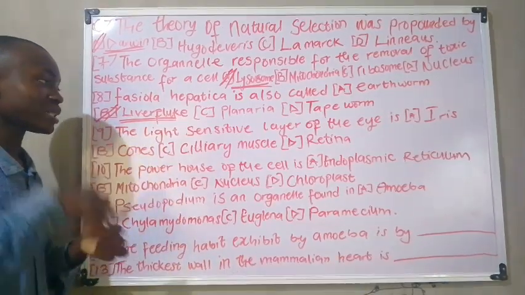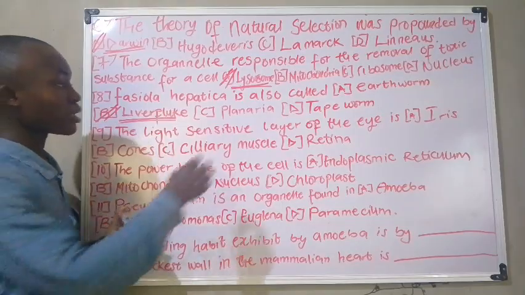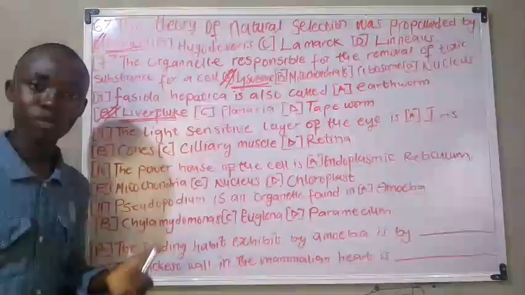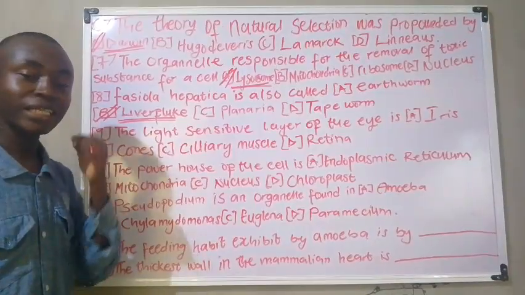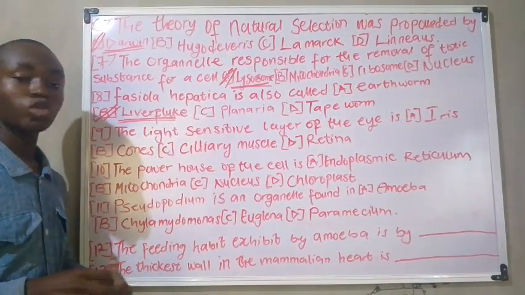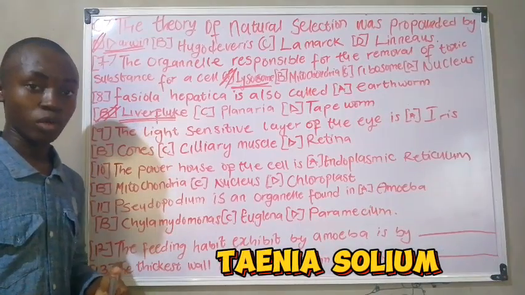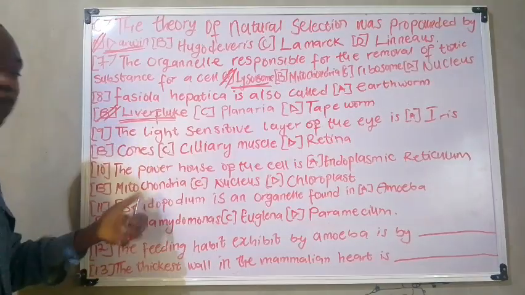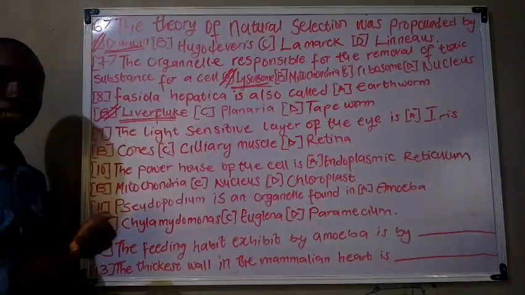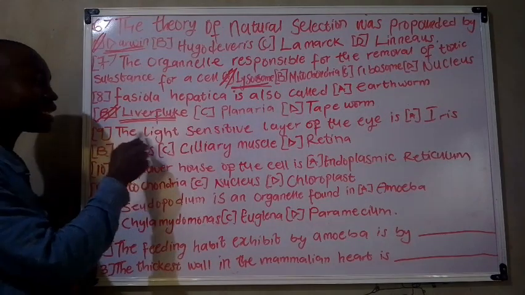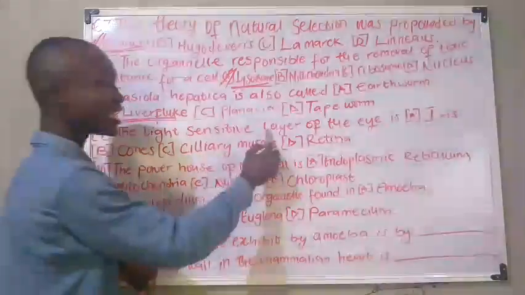Tricladida. That should be noted. Now for option D, tapeworm. The scientific name for tapeworm is known to be Taenia solium. That should be noted. Okay, moving on to the next practice question, we have the light sensitive layer of the